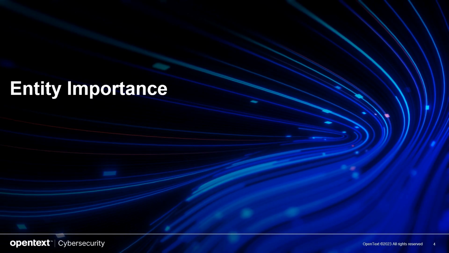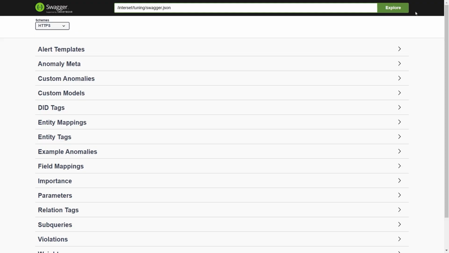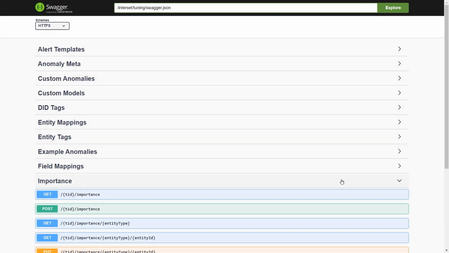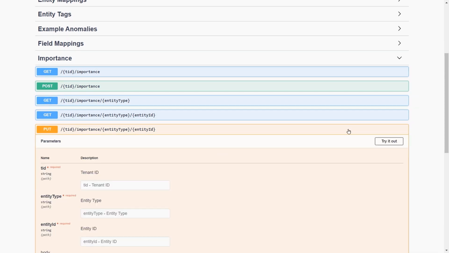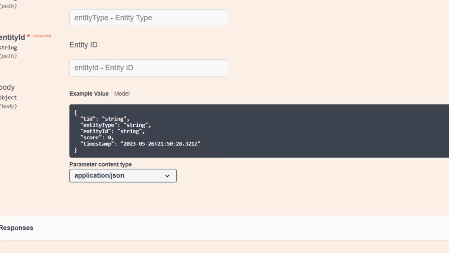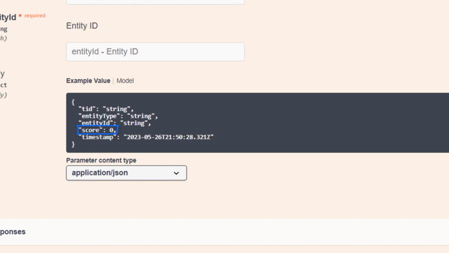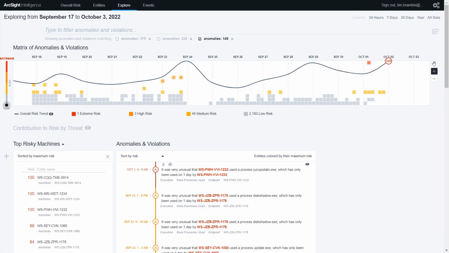Customers may also determine that certain entities are more or less significant than others. Adjusting the importance of a given entity influences the risk assigned to it and the entities with which it interacts. To illustrate the effects of entity importance, let's look at an anomaly type associated with the unusual use of processes.